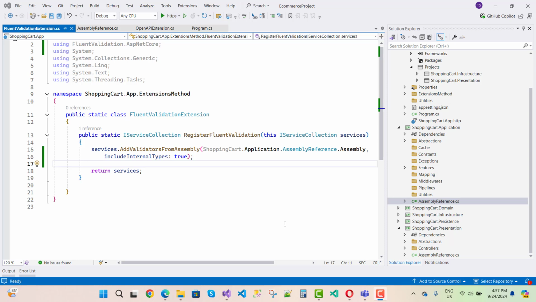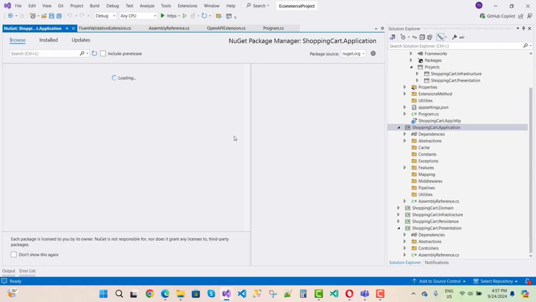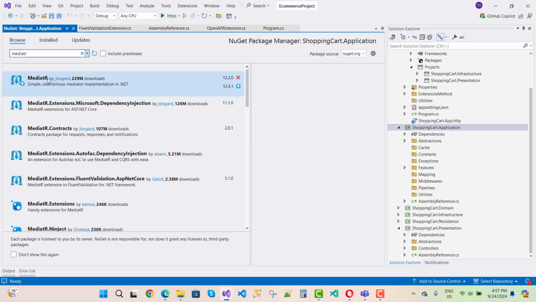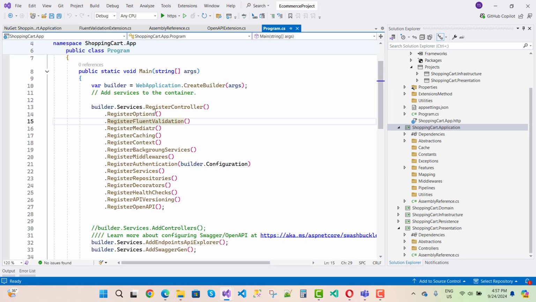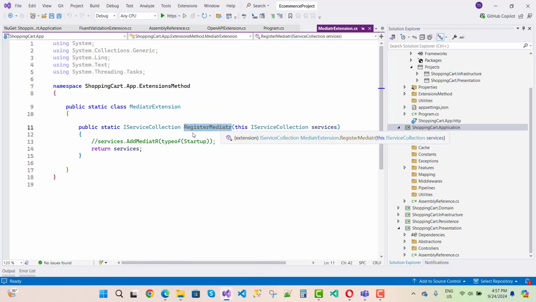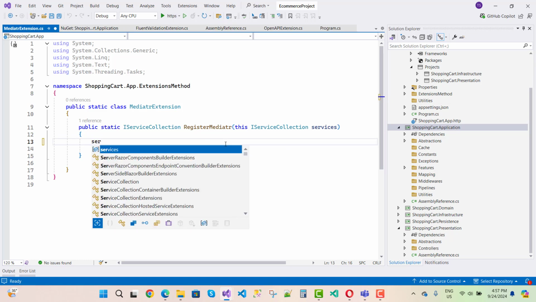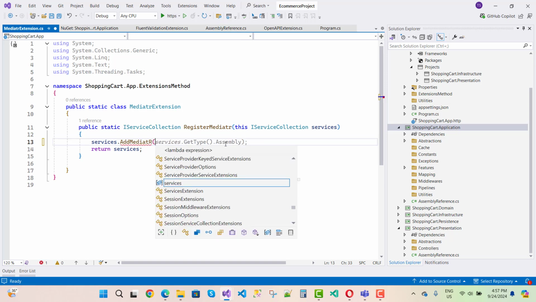And also I want to add Mediator in the application layer. So manage NuGet packages, and the Mediator package. It is already added, but right now I want to add Mediator. Just next, go to definition, and here we go for services dot add Mediator from assembly.